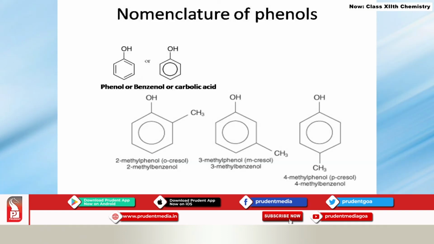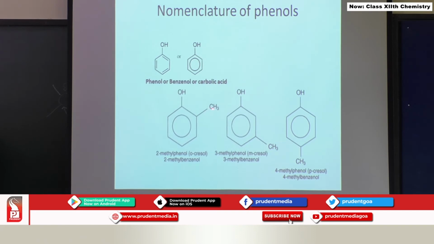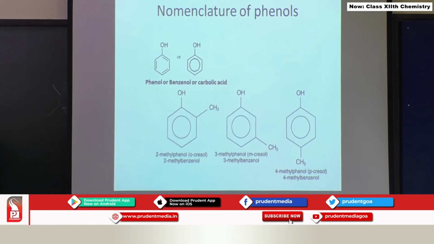Let us see the nomenclature of phenols. This is the simple phenol, okay, the simplest one, which is also called benzenol or carbolic acid, commonly called carbolic acid. Now, we have one class of phenols in which a CH3 group is attached along with the OH group in the benzene nucleus. So, this class of compounds is called cresols. They are commonly called cresols. So, if you see the common names of these compounds, this will be called orthocresol, 1,2 position. This will be called metacresol and this will be called paracresol.